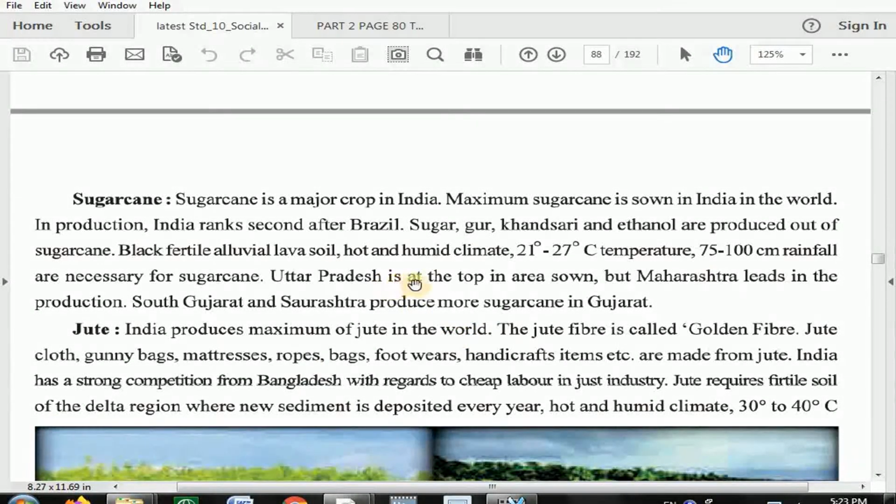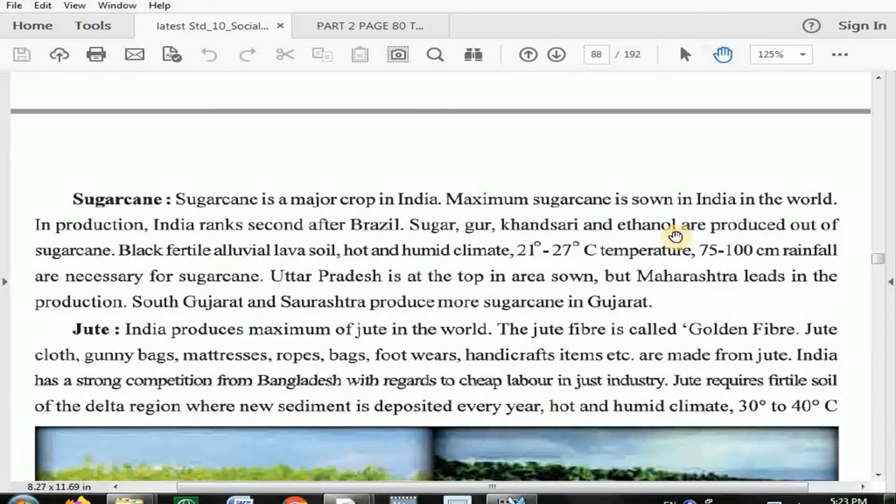Uttar Pradesh is at the top in area sown, meaning for the production of the crop, the agriculture. Uttar Pradesh is at the top in the agriculture of sugarcane. But Maharashtra leads in the production. That means Maharashtra gets first rank in the products of sugarcane, like sugar, gur, khandasari, ethanol.